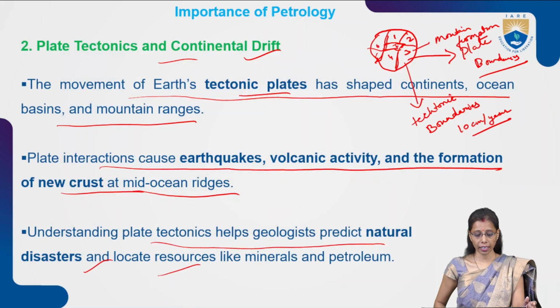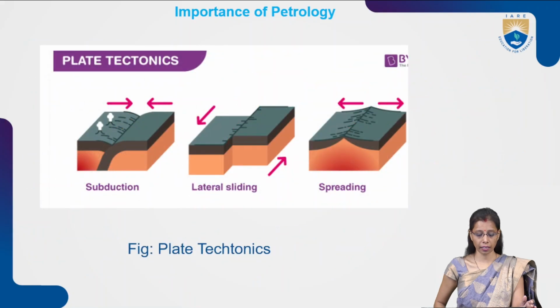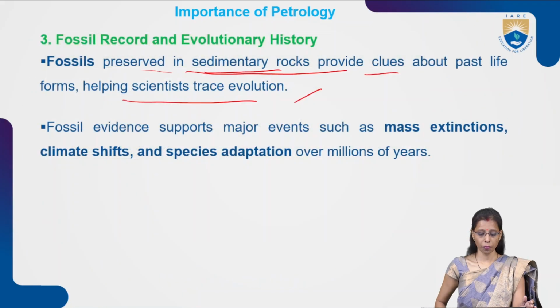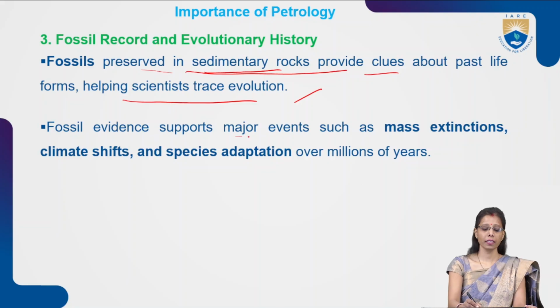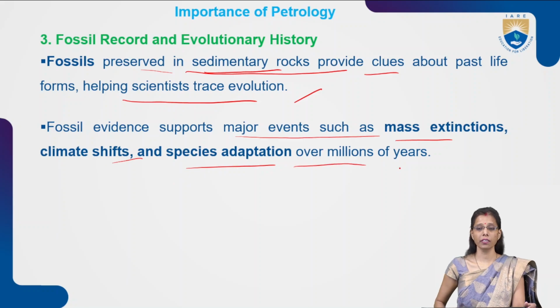So if you find this kind of fossil, that means the rock is from that era. That means we can get to know the age of the rock with the fossil record. Now fossil evidence supports major events such as mass extinctions, climate shifts, and species adaptation over millions of years.